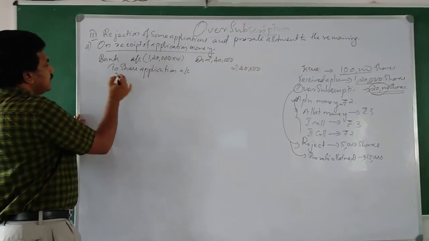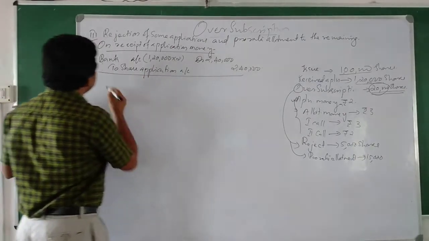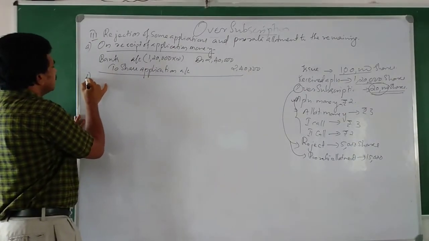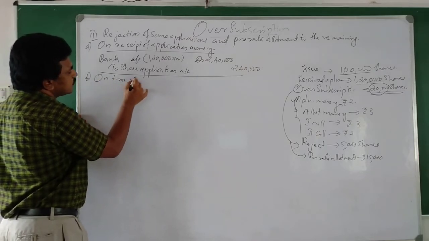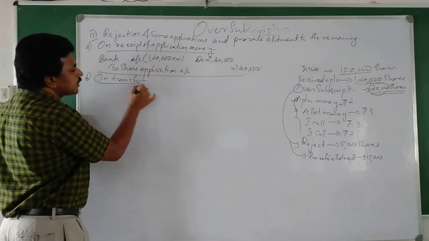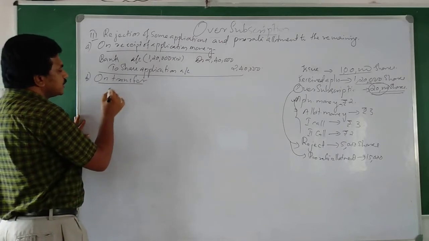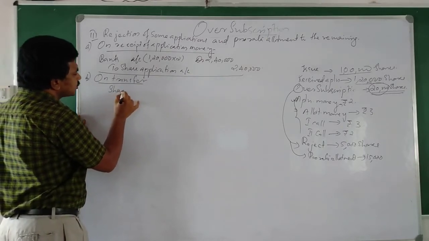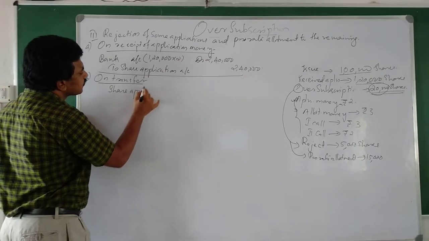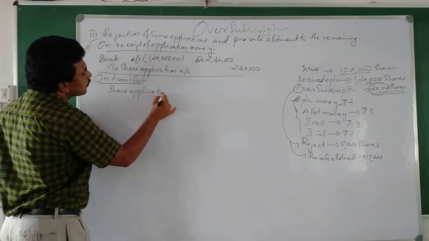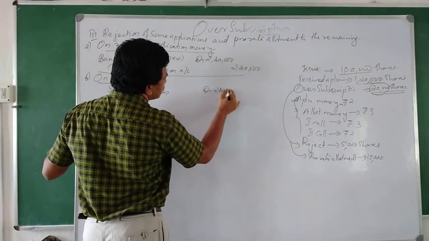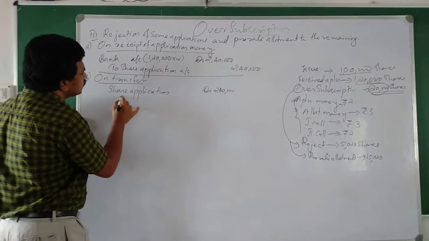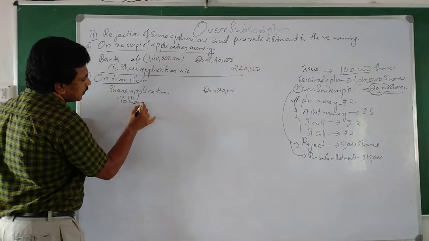Then the second entry, on transfer. Transfer means transfer to capital. What is the journal entry? Share application account debit 2,40,000 to share capital.